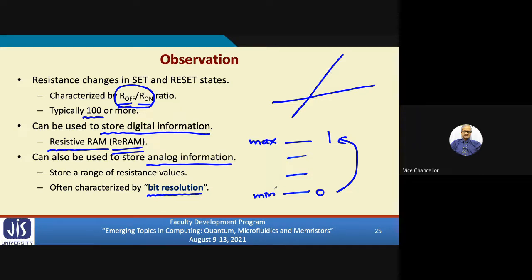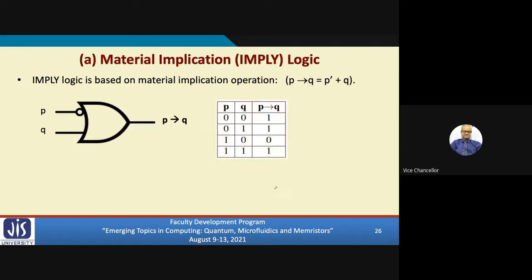Okay, now let us come to how typically logic operations can be implemented. We shall be talking about two different methods. Both of these methods were proposed by Shahar Kvatinsky in his PhD work. The first one, you see, is something called logical implication. This is the symbol of an imply gate. As you can see, this is an OR gate with a NOT operation on one of the inputs. So this actually implements not P or Q.